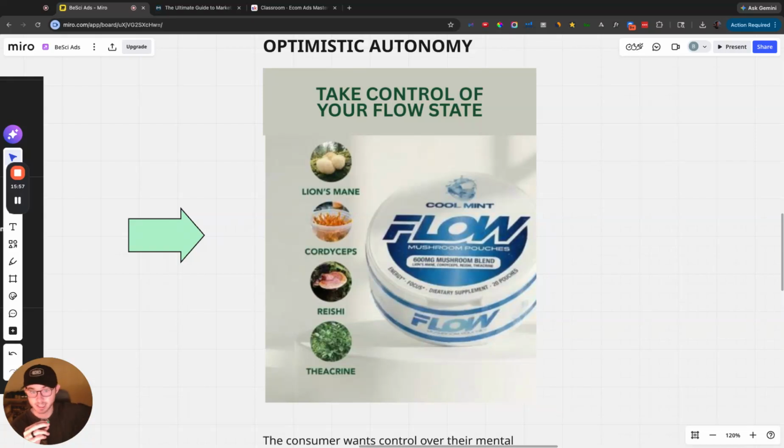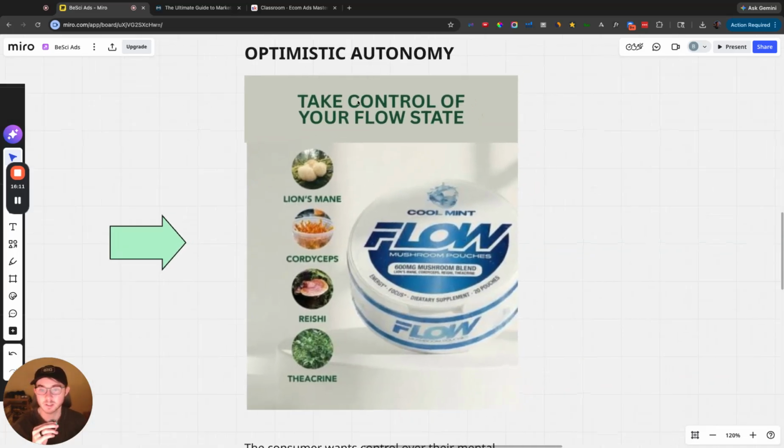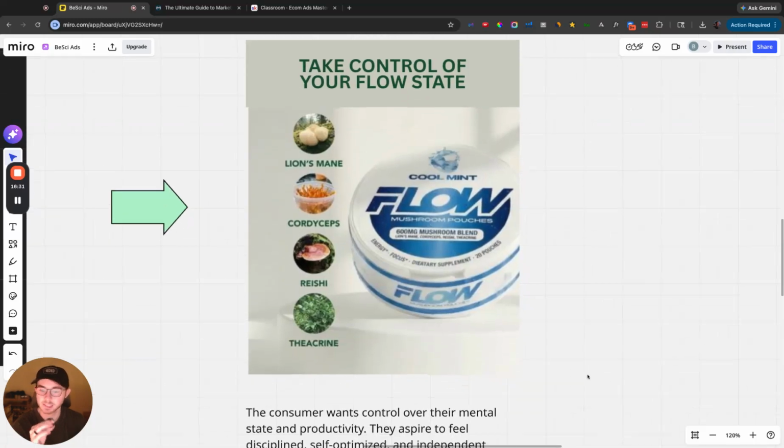Let's say that this was for people who are very earthy. That's going to be a fundamentally different thing, like take control of your meditation sessions. That's a fundamentally different scenario that this person's going to be in. And with this optimistic autonomy, take control of your flow state. This is pro control, pro autonomy in your given context, and that is a really good thing. You could even replace an image right here with somebody from Limitless, where he's got all this stuff going past him. That would be, wow, okay, I'm taking back control of my life. That's a really big thing that you could do.